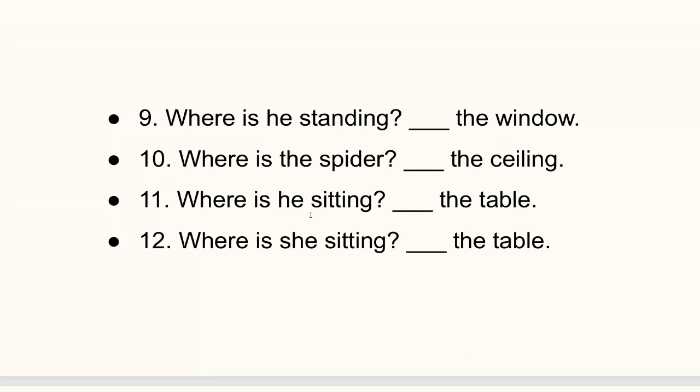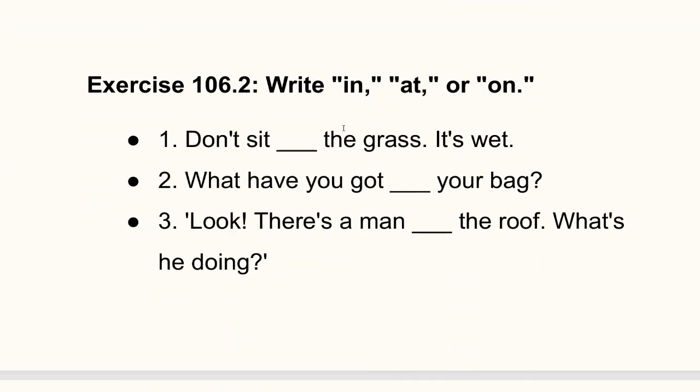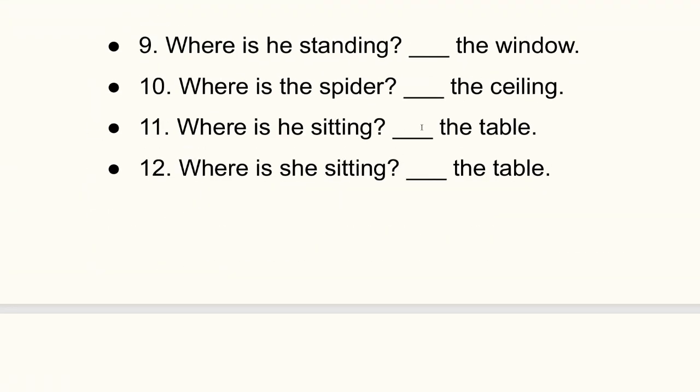Where is he sitting? On the table. Where is she sitting? At the table. So on the table means like on the surface of the table. At the table means like near the table.